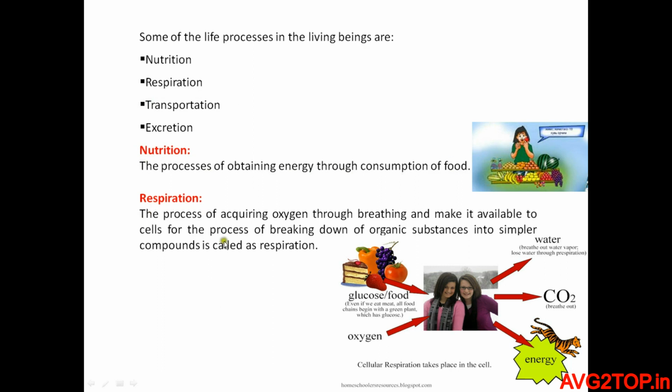Next is respiration, the process of acquiring oxygen through breathing and make it available to cells for the process of breaking down of organic substances into simpler compounds is called as respiration. Here in the picture you can see the intake of glucose and food as well as oxygen to human body, and it is being converted into energy, and carbon dioxide and water are eliminated from the system. So this process is called cellular respiration, and the cellular respiration takes place inside the cell.